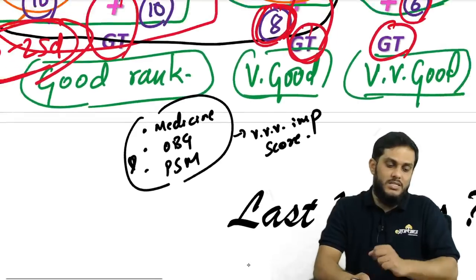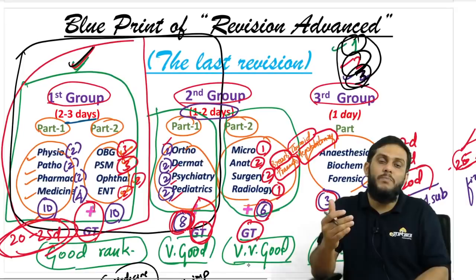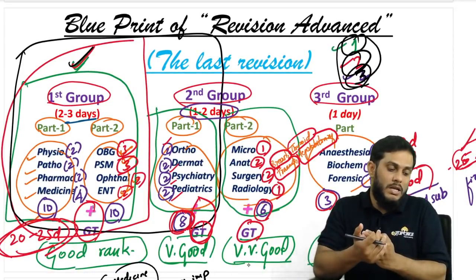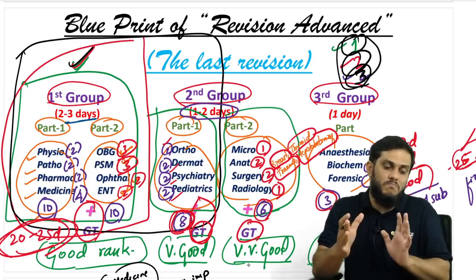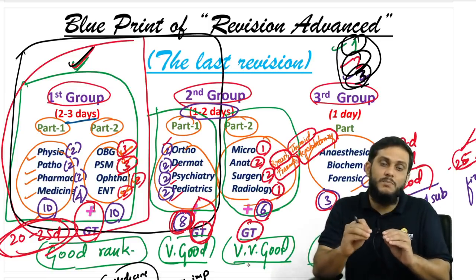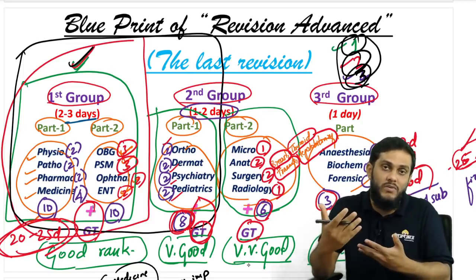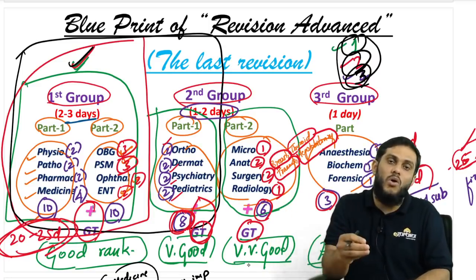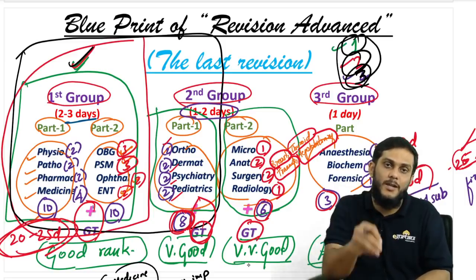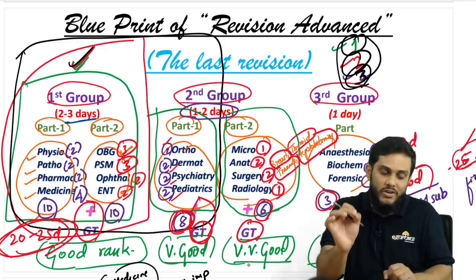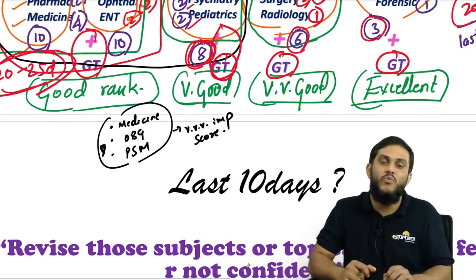Anyways, this is the approximate plan which I have given according to you people. See the situation where you are now. If you have read very well, then you can alter this timetable, this blueprint, in that way. If you have not read very well, you can alter in that way. If you have not read at all, you can alter. Minute alteration you can do according to your situation and condition, whatever you are in. And first 8 subjects are very, very important. Do not forget. Among those first 8 subjects, these 3 subjects are very, very important.